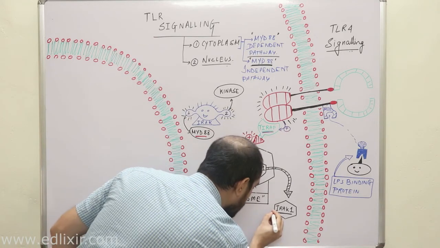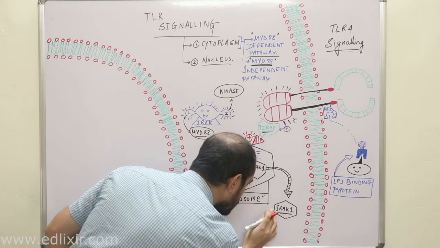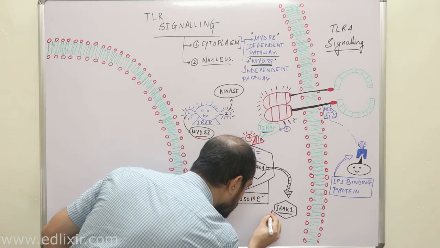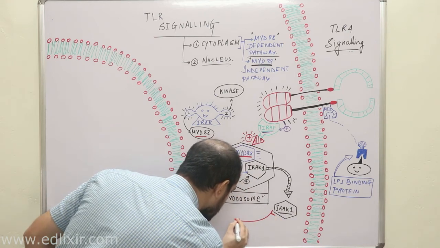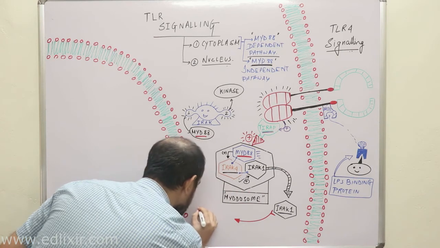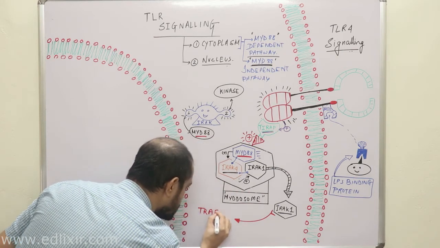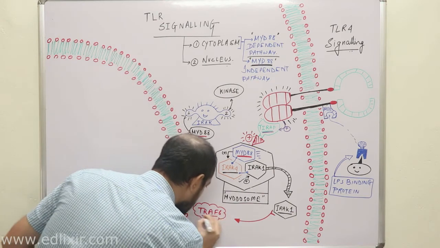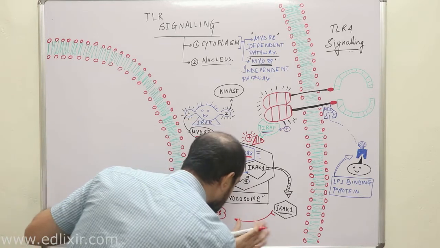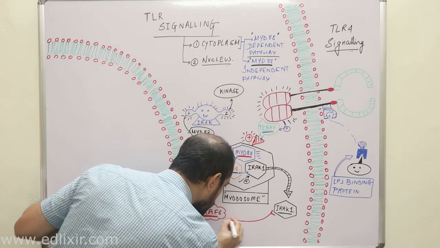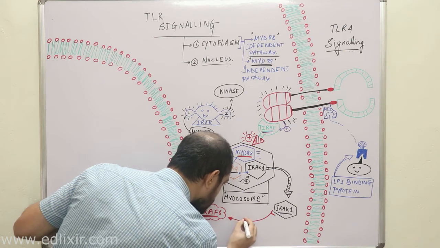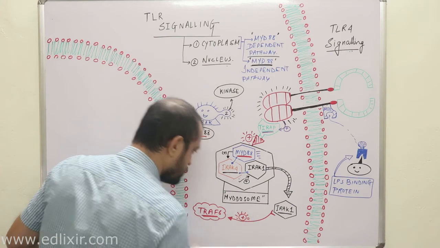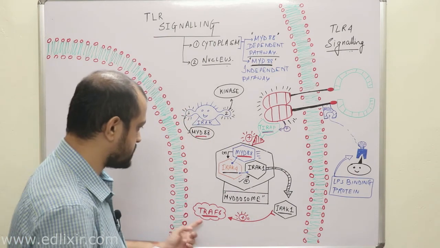This IRAK1 will now activate a very important downstream protein which is called TRAF6. Clear? This IRAK1 will now activate TRAF6.